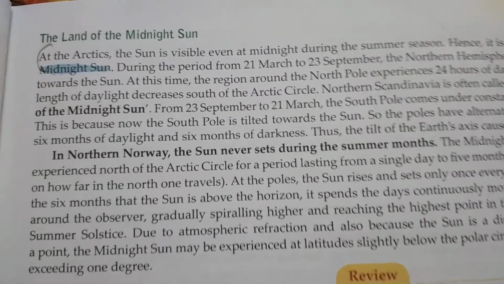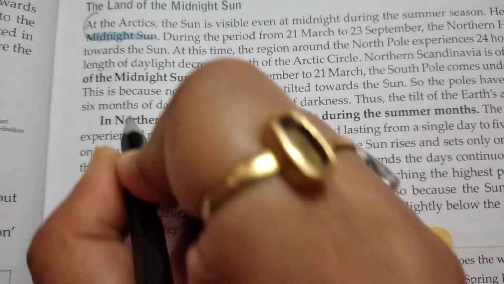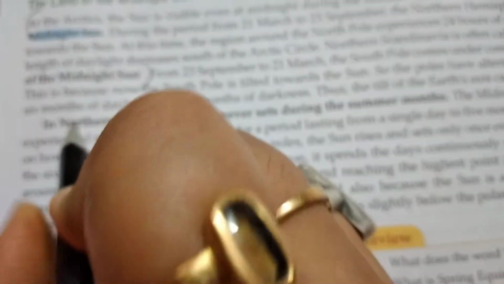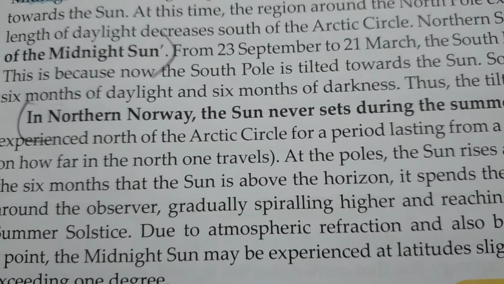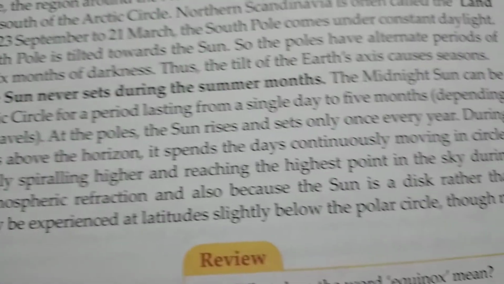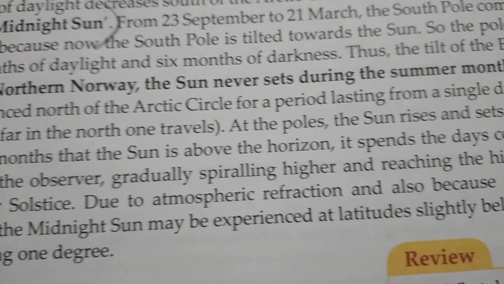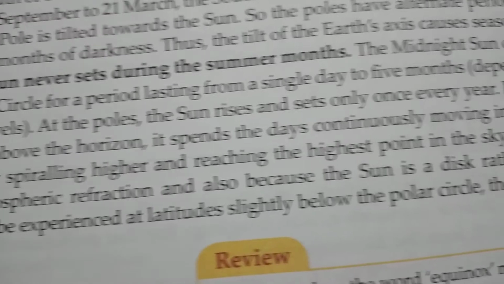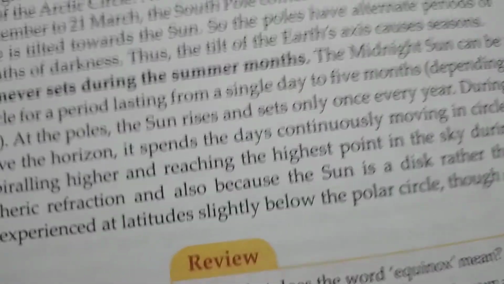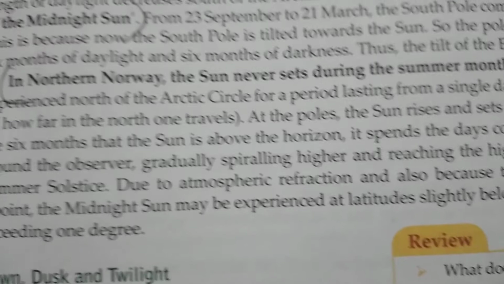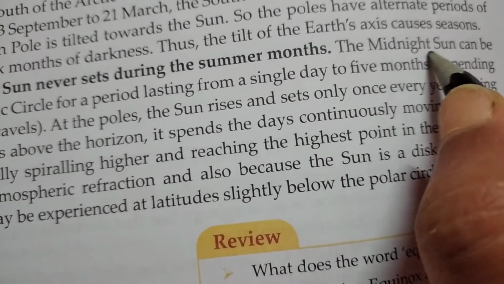Okay. So after writing up to this much, we have to add 2 more sentences, that is, in northern Norway, the sun never sets during the summer months. The midnight sun can be experienced north of the Arctic Circle for a period lasting from a single day to 5 months. Okay, so this is all about this answer.